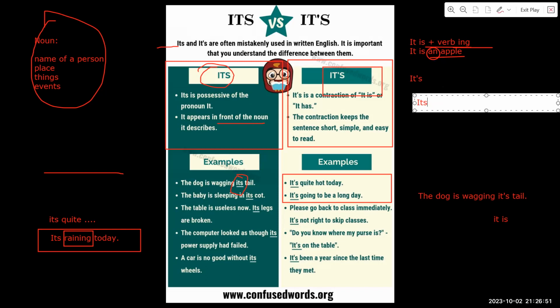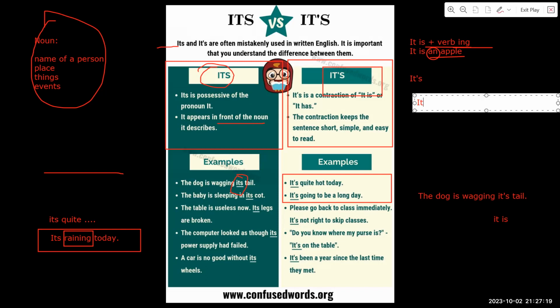"Its" without apostrophe is only used in a sentence when the word after it is a noun. So if that word is not a noun, we will use "it's" with apostrophe.